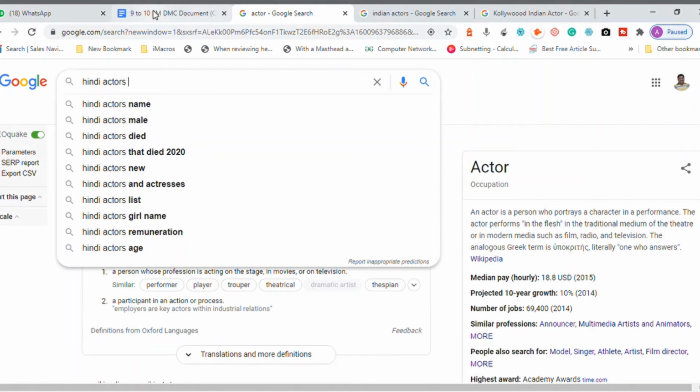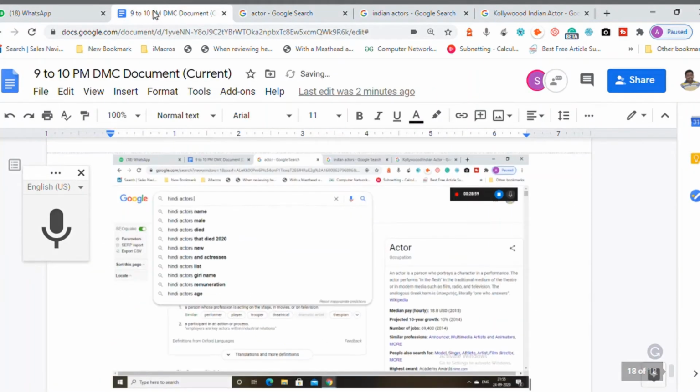You need not buy Ahrefs or SEMrush or Moz, anything. It is not required. For Ahrefs, SEMrush or Moz, you have to spend a minimum of 8,000 to 15,000 rupees every month, and this is coming free. Google is going to give you feedback on what the exact keyword should be, and you get the result delivered within a second.